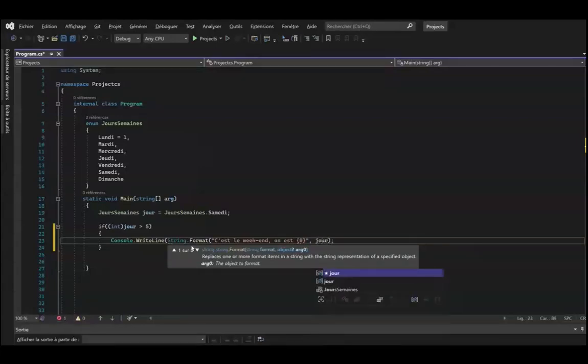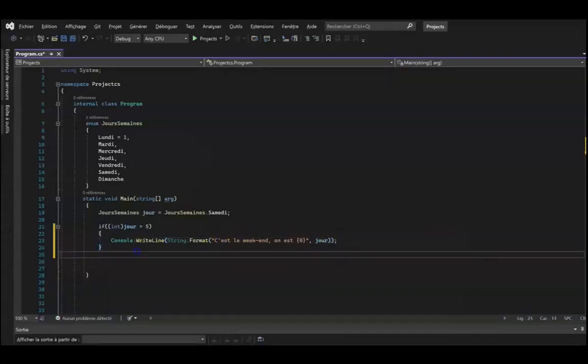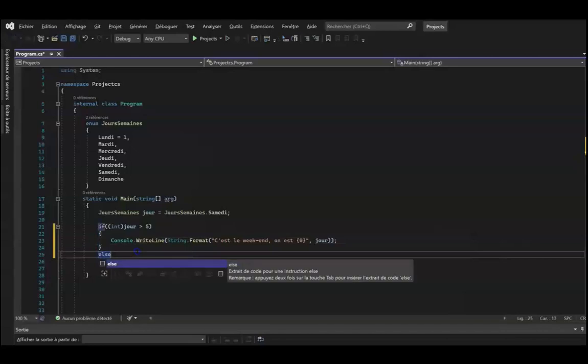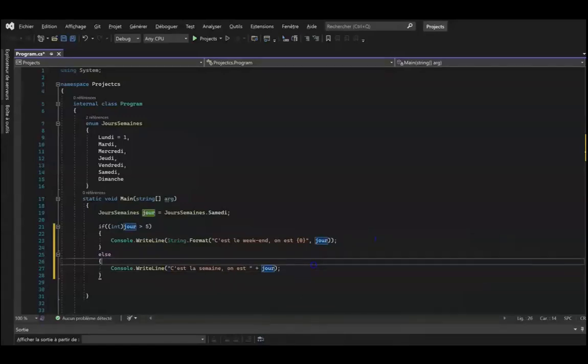Then you have to display for the days of the week if the if treats all the cases which are greater than 5. Then to have the days of the week, it is necessary the reverse, so we have to do the else, which is going to treat all the other cases less than or equal to 5, because the weekdays values are included between 1 and 5. Finally, you have to display it's the week. So here we need to type console.writeLine, and inside we will use the classic display, so add quotation marks and write it's the week, it is, and outside the quotation marks add the plus sign to concatenate with the day variable. Here with the day variable, we will retrieve the name of the constant that we store in day.